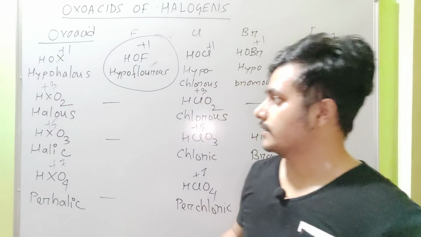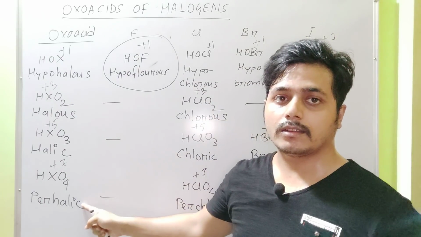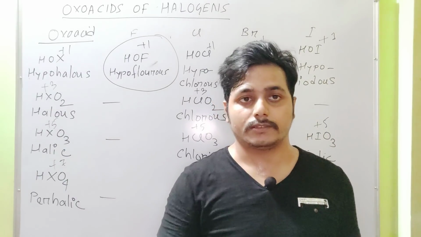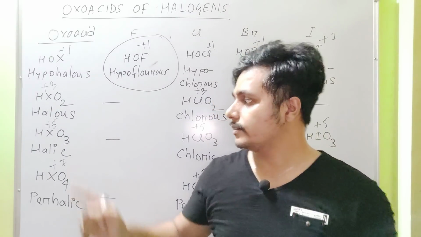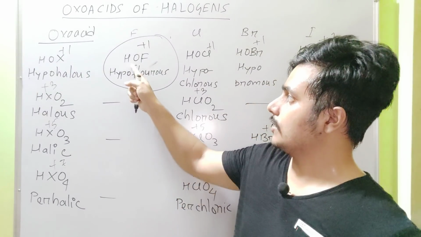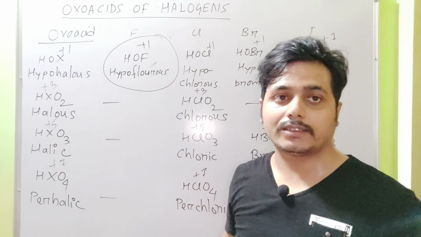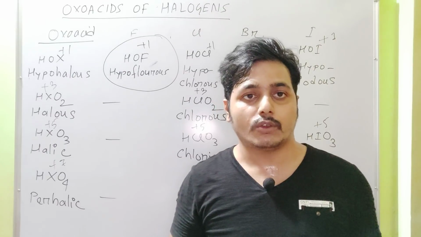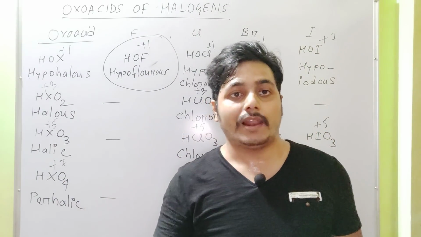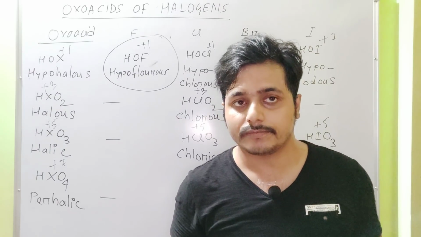Now, these oxo acids do not exist in case of fluorine, so you cannot prepare them. Why is this oxo acid of fluorine unstable? Because in this oxo acid, fluorine is in +1 oxidation state.